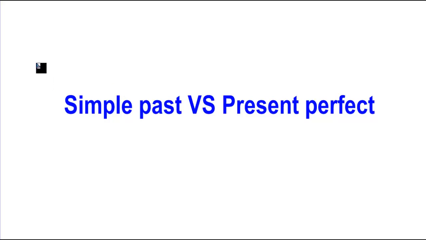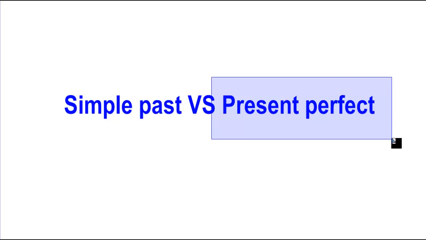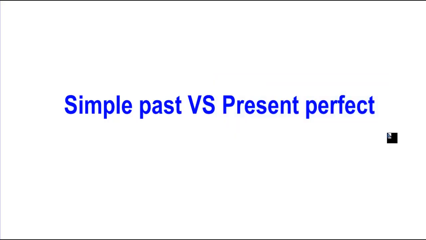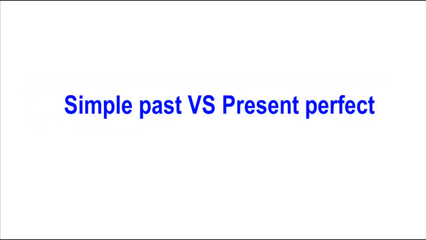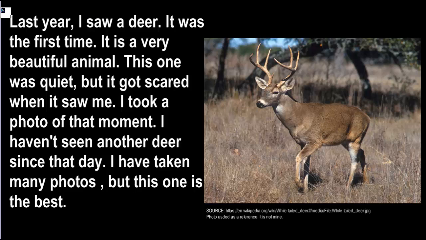Okay, hello everyone. Today we're going to check the use of the present perfect. It's important to remember that present perfect and simple past are different tenses, and they both refer to events that happened before now, but they are different things. The simple past and the present perfect are very different in general. Let's see an example here.